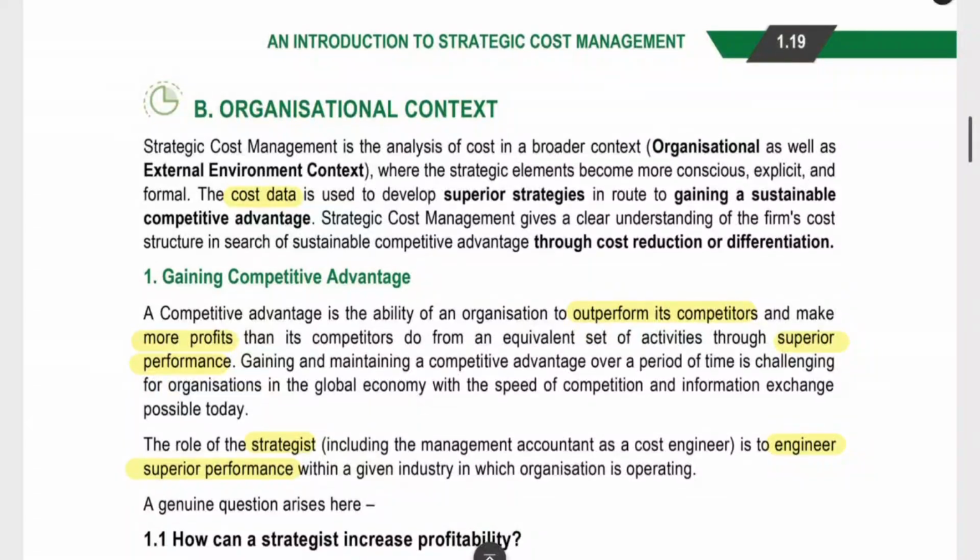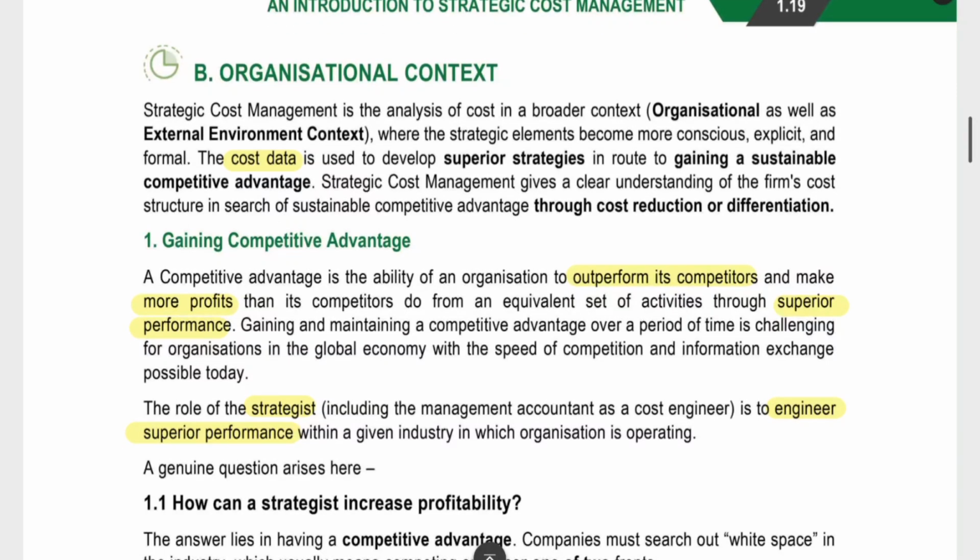We are going to improve the value chain. We are going to position ourselves in the market. We are going to analyze the cost driver using activity-based costing. We have to take decisions relating to that. This whole thing we are going to use in different chapters. So, if you want to understand this entire thing as a whole, you will understand the essence of the subject. That is why I am linking these three and telling you.